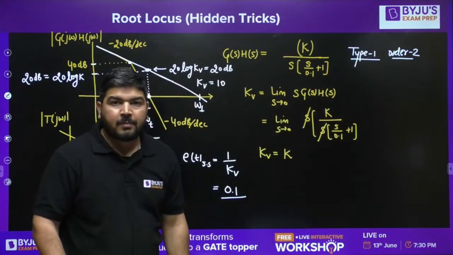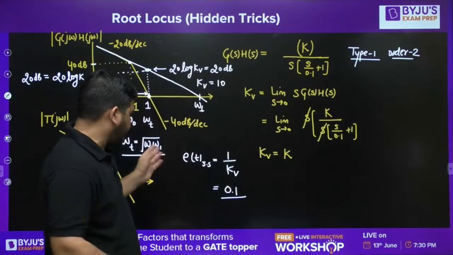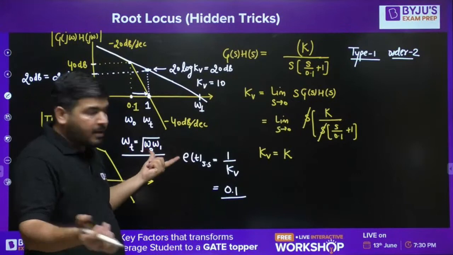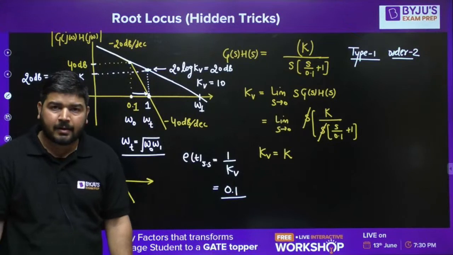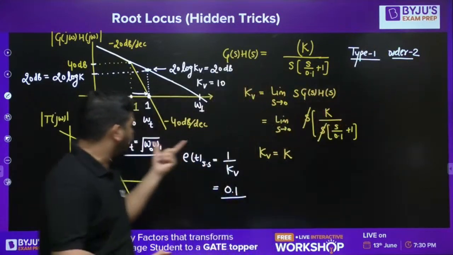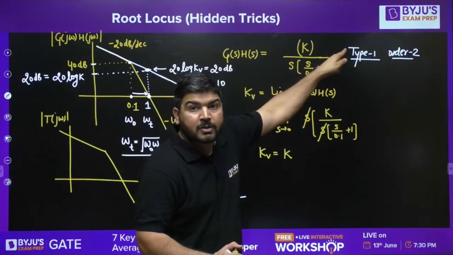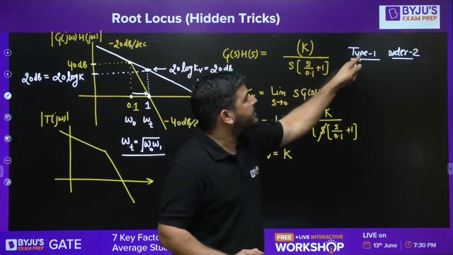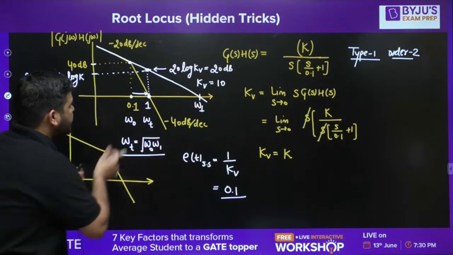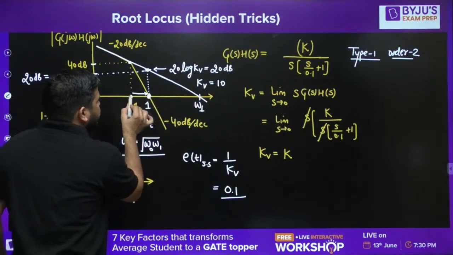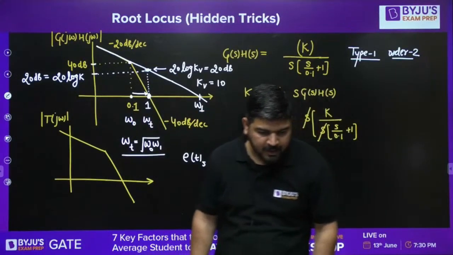Remember this point. If the system is type 1 order 3 or order 4, you can't say like this. Maybe you can say or maybe you can't. This is not always valid, sometimes valid, sometimes invalid. But for type 1 order 2, if there are no zeros, this will always be applicable. It means this has to be the geometric mean of this point and this point. You have to remember this point also.